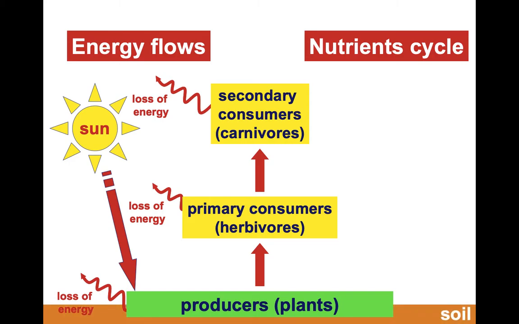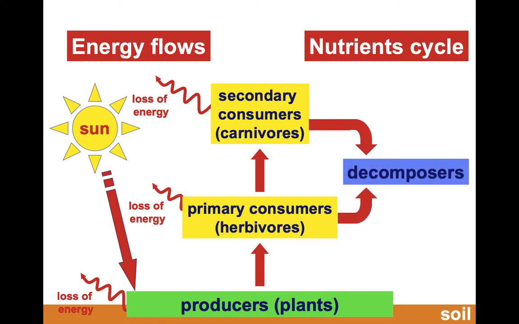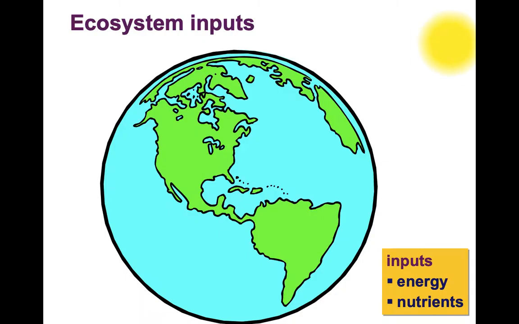Nutrients, on the other hand, let's recap this again, are found in the soil, right? And when the consumers die, producers can also die, the decomposers take those nutrients and they take them back to the soil and they get recycled. And then the producers or the plants get a hold of those nutrients again, and the process repeats itself.